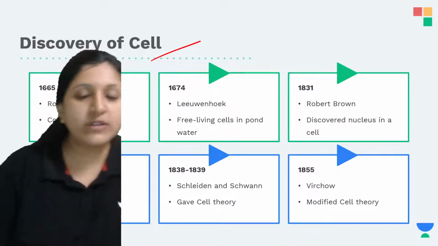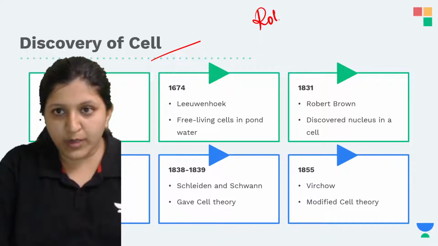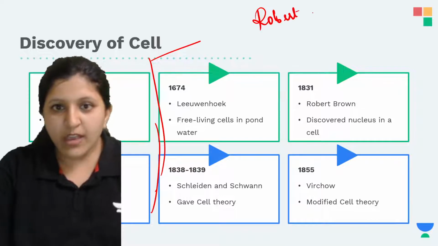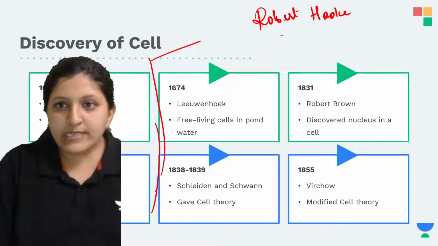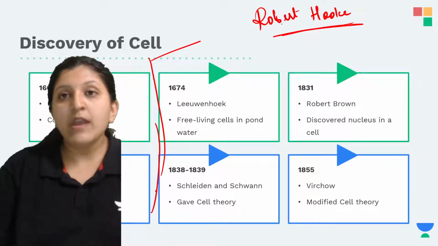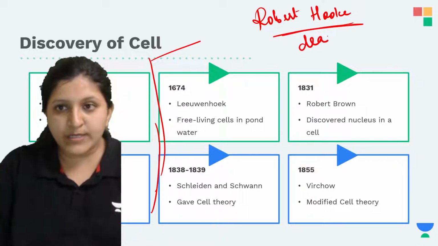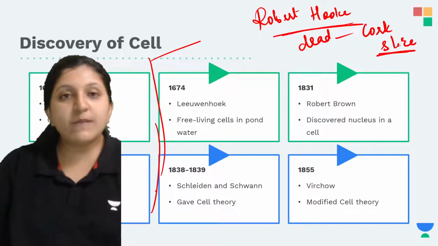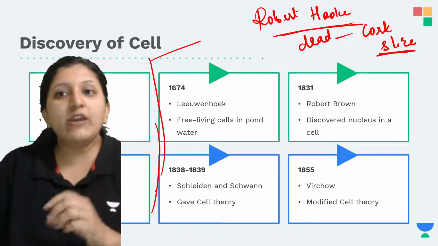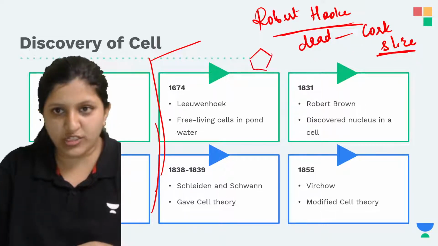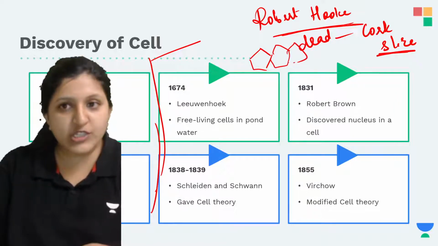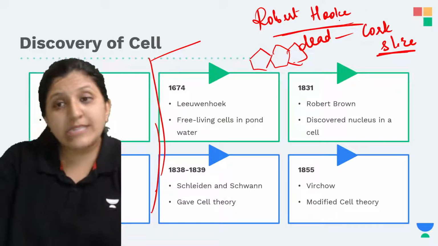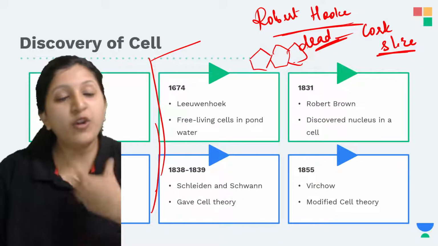Robert Hooke. This part you cannot see, I guess, so I will just write it here. Robert Hooke is the person who discovered the cell. It was a dead cell he observed, using a cork slice. He was observing a cork slice and found some room-like structures. Then he started thinking about what it is and what all will be there. Since he observed a dead cell, he did not notice much.